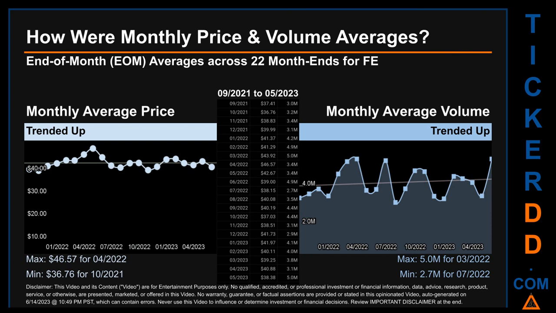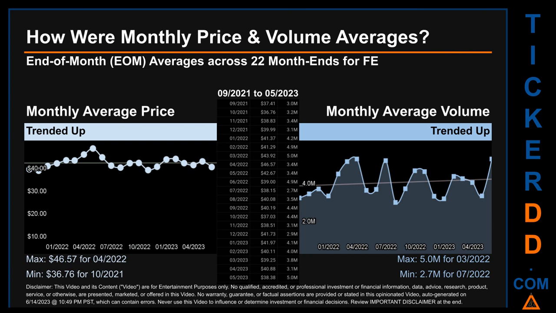How were price and volume averages for FE? Across 447 trading days, there were a total of 22 month ends, of which monthly averages for daily price and volume were calculated. Overall, monthly price average trended up while monthly volume average trended up.